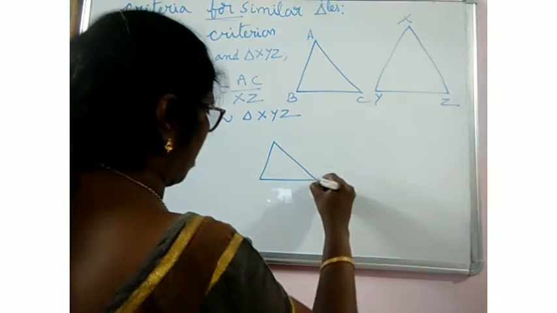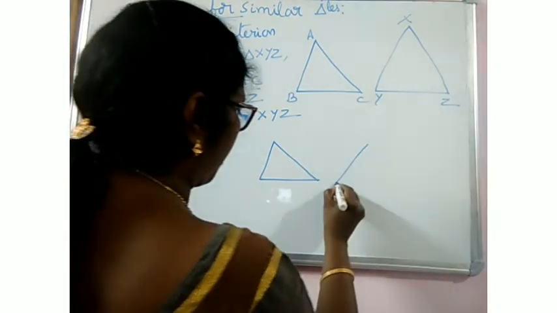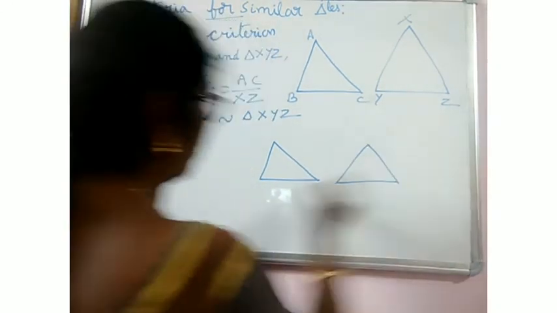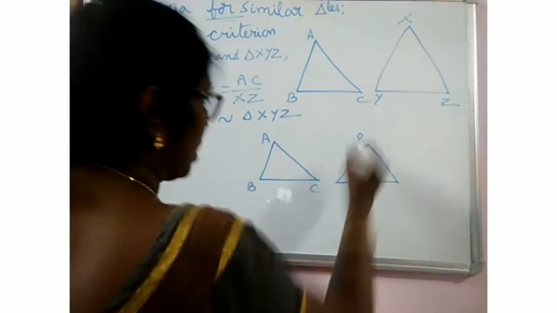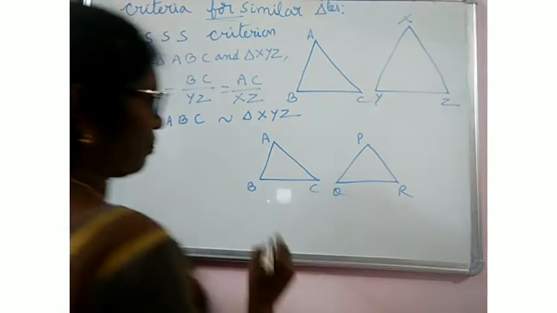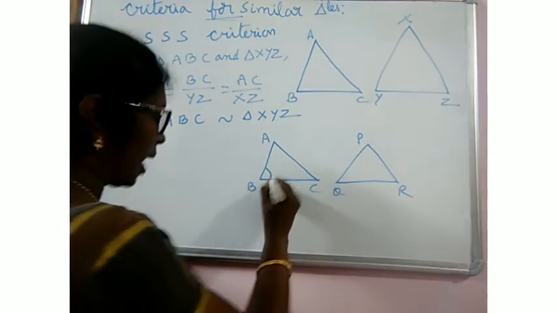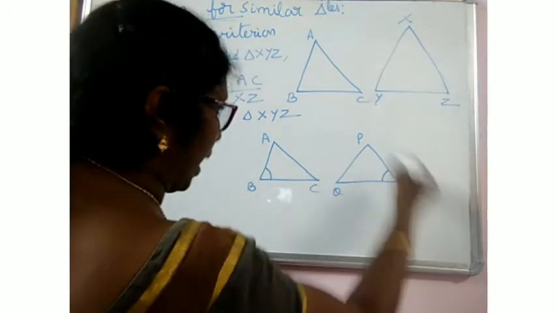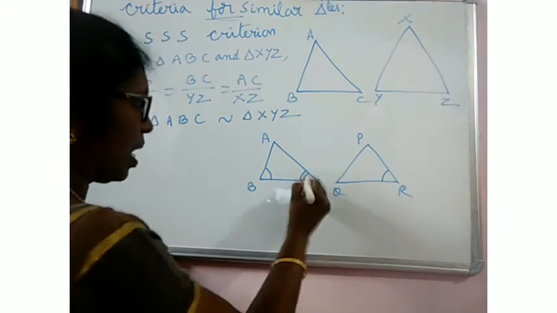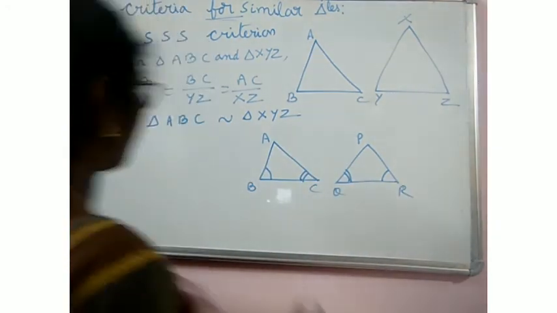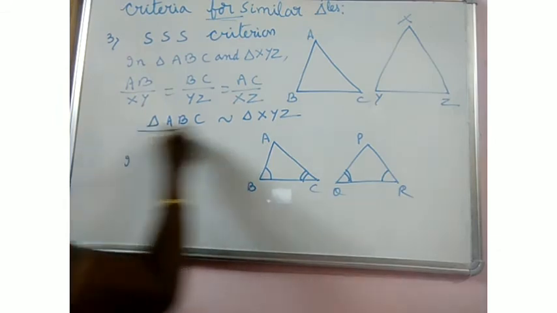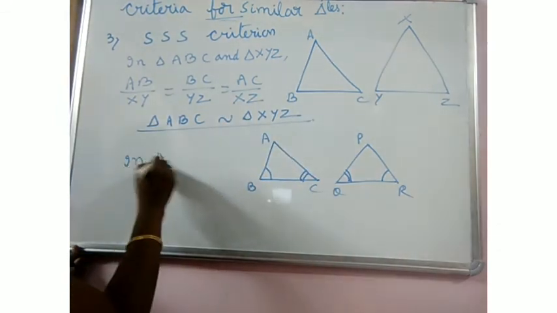Suppose this is triangle ABC. This is triangle PQR. Suppose in this triangle angle ABC is equal to angle PRQ, and angle ACB is equal to angle PQR. Okay. This one, 3 criteria over. Just one important thing.